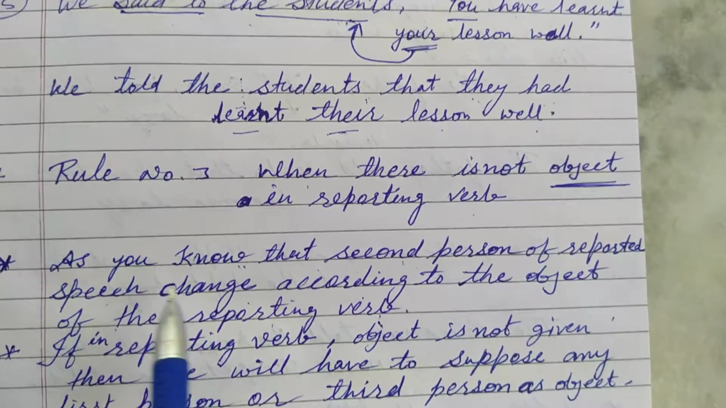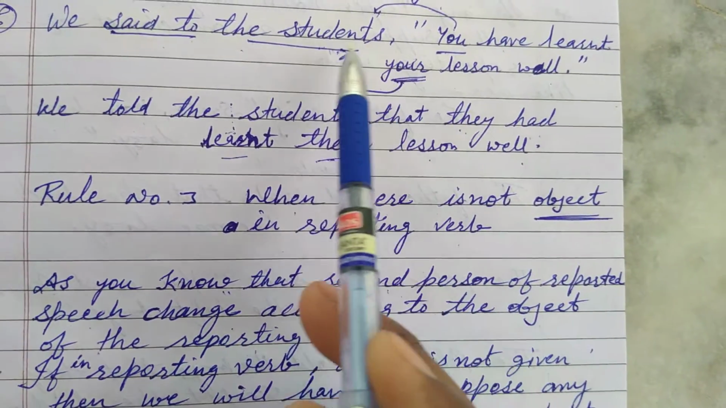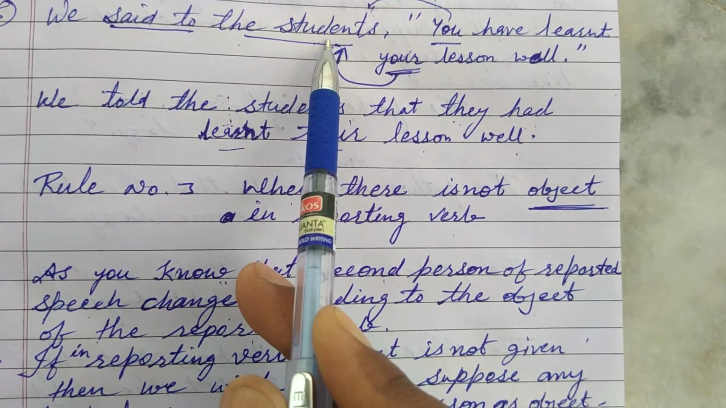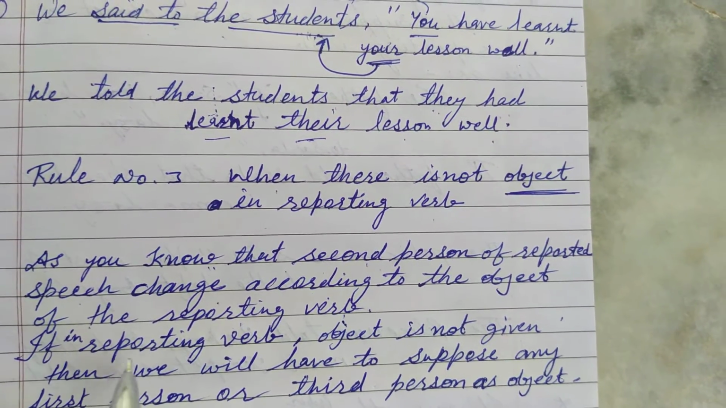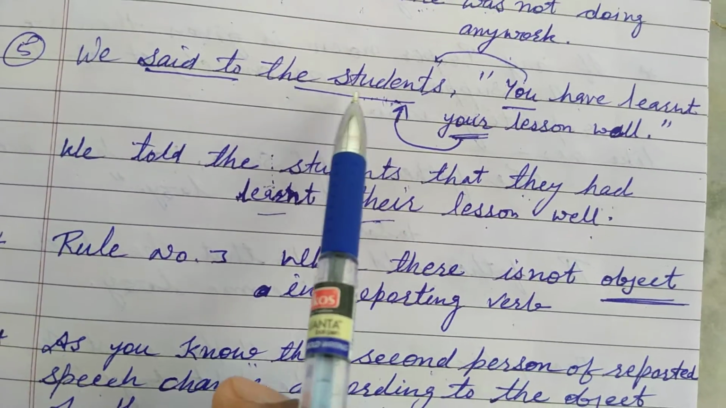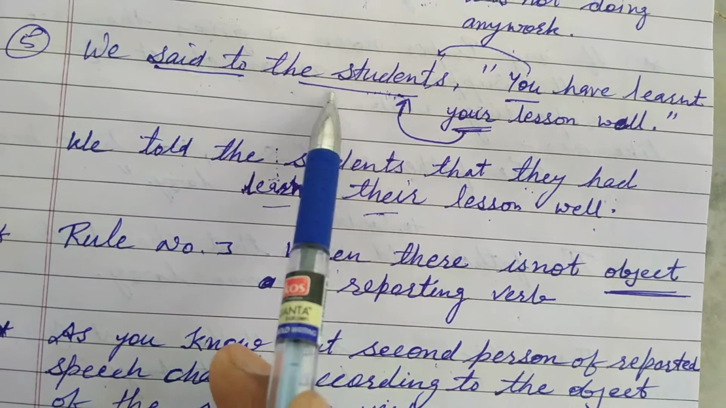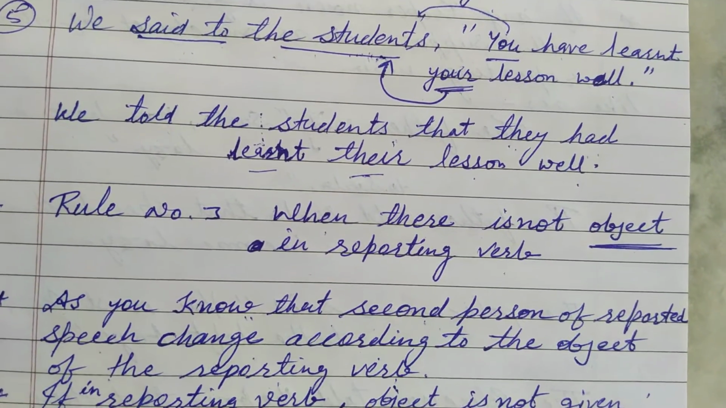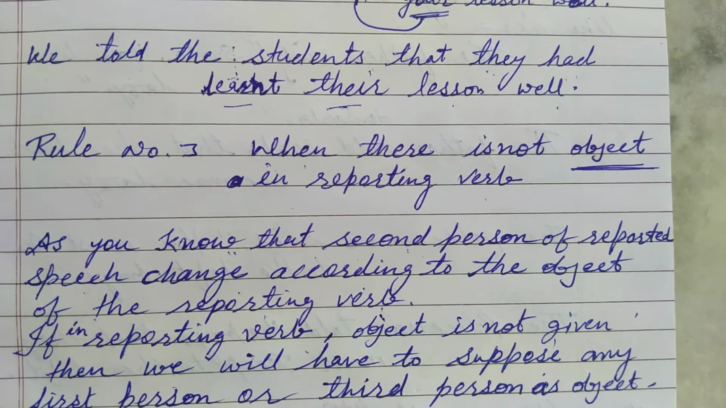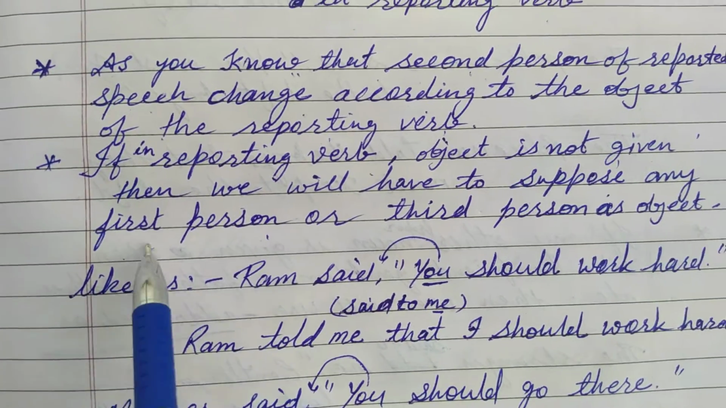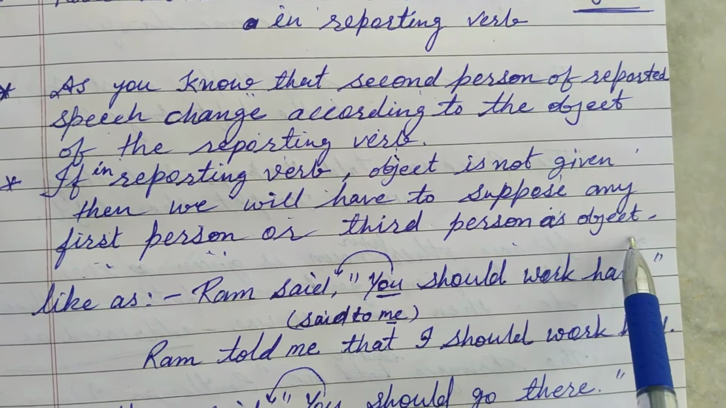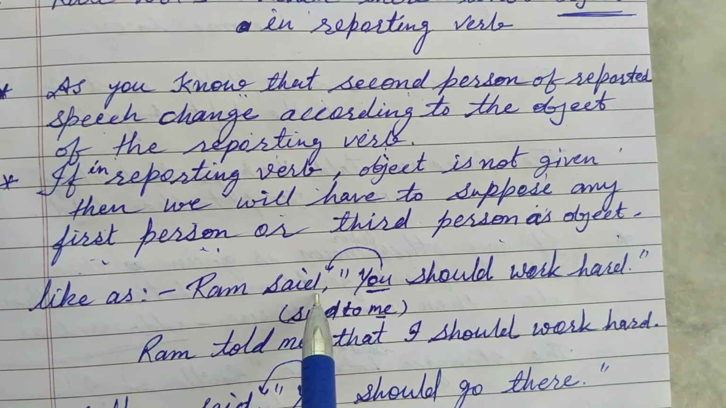So the second person changes according to the object of the reporting verb. If in the reporting verb the object is not given, in the pattern subject, verb, object, then we will have to suppose a first person or third person as the object. If the object is not given here, then we will have to suppose one.